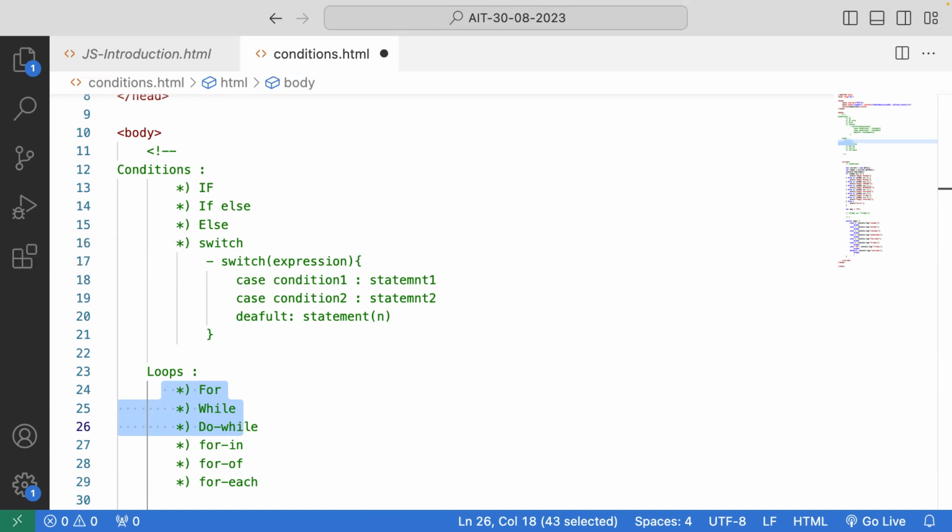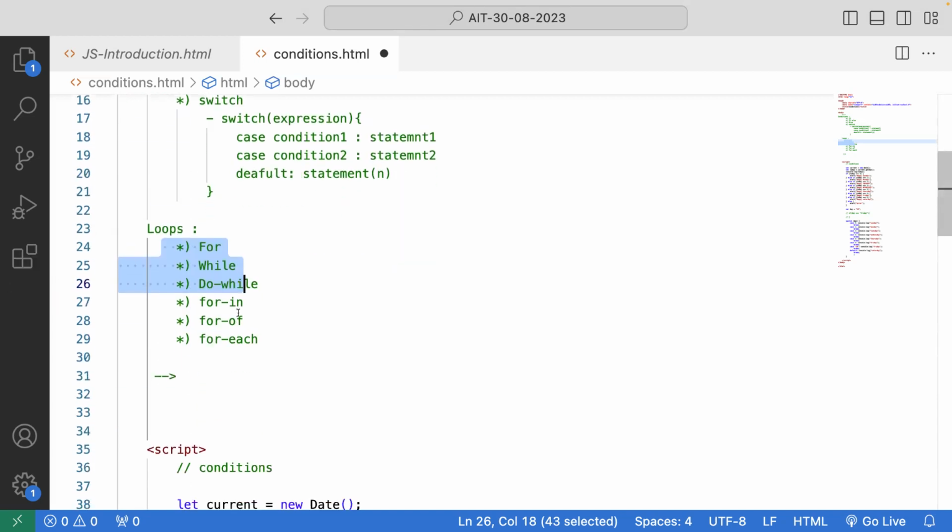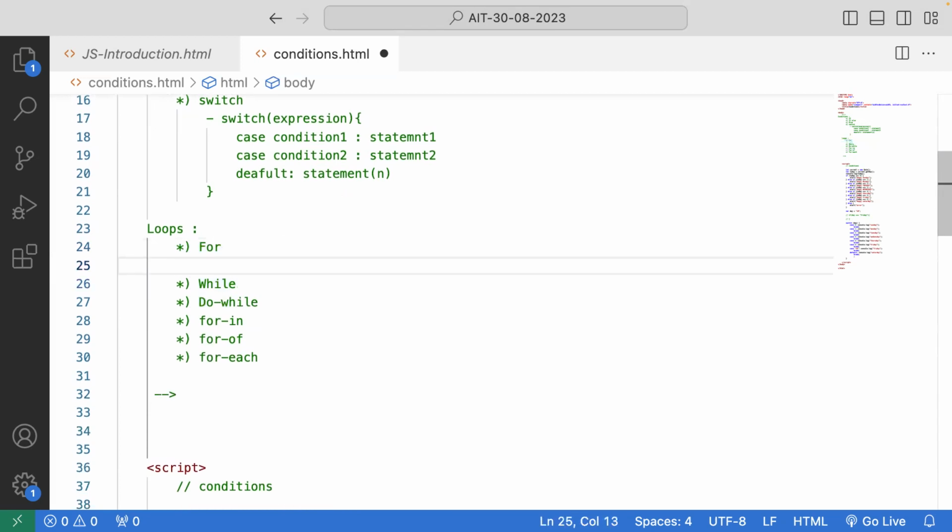For example, let's take the structure of a for loop so that you will be able to understand. For loops basically start with the keyword for, which is always common. Then comes initialization. Initialization is where we tell from which point you need to start the loop, whether it is 0 or 1, or which number or condition you need to start from. That's what initialization is usually called. Next it will be the condition.